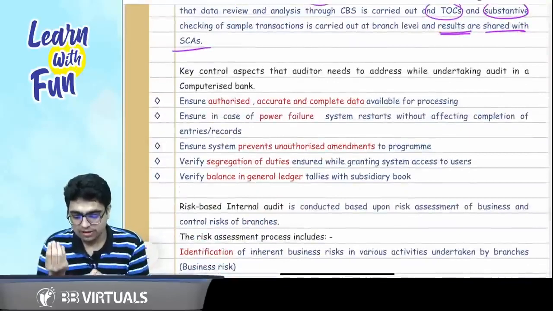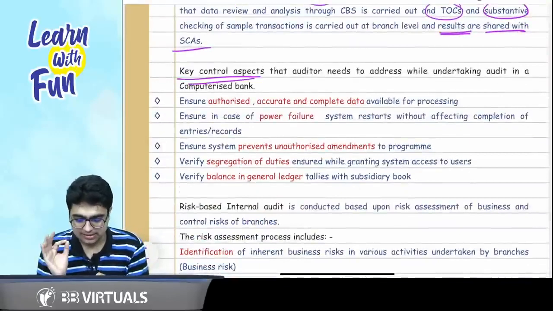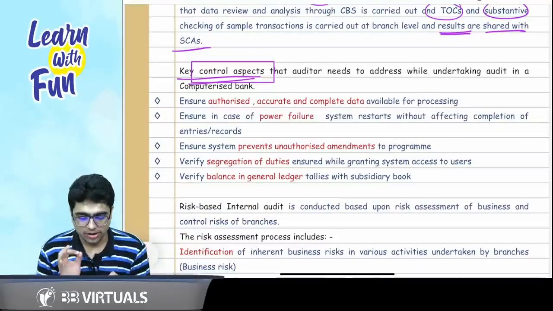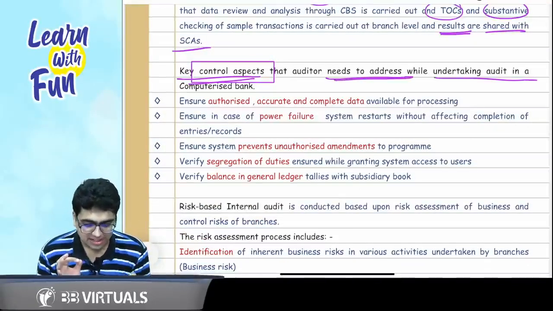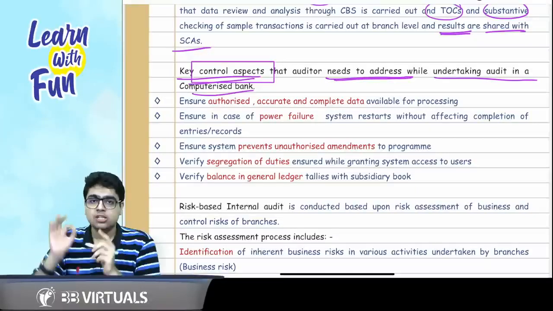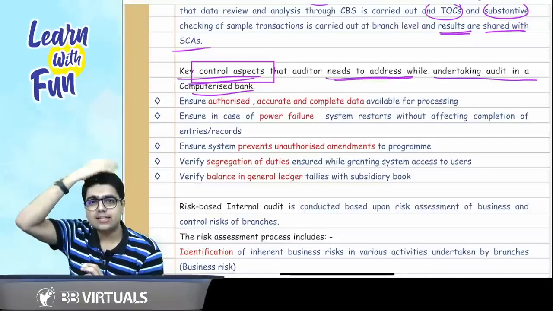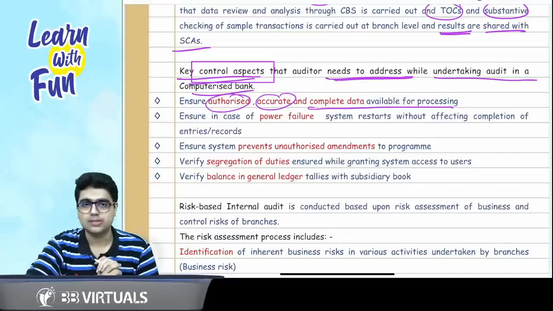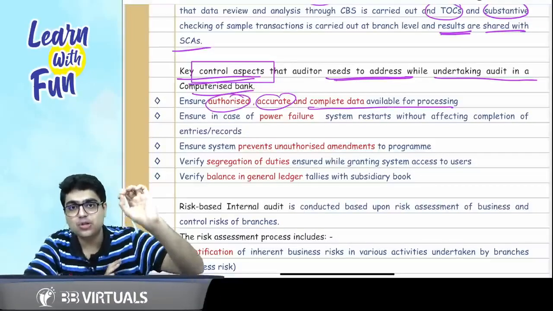Now comes the point, what are the key control aspects? What are the key control areas or key control aspects that the auditor needs to address while undertaking an audit in a computerized bank? So first thing, he needs to make sure that the data is accurate. Authorized, accurate and complete data is available for processing. The data is absolutely right.